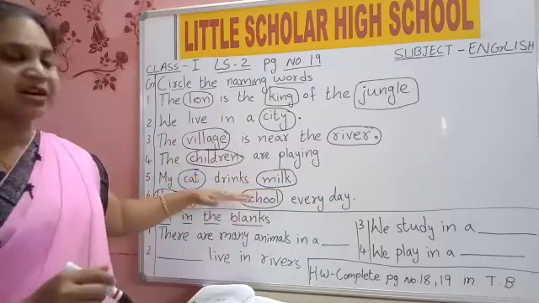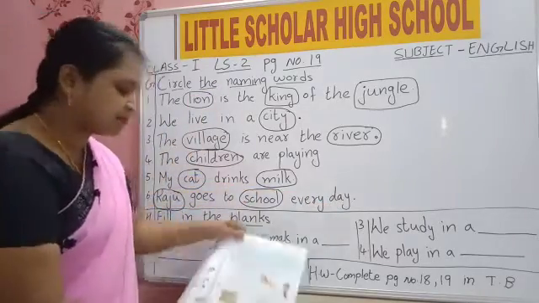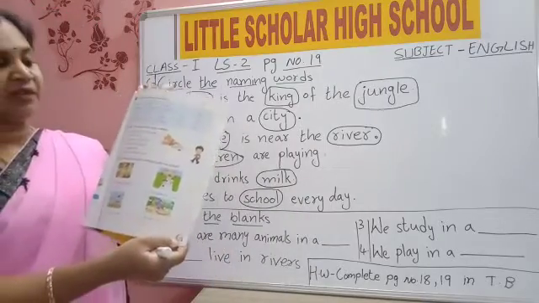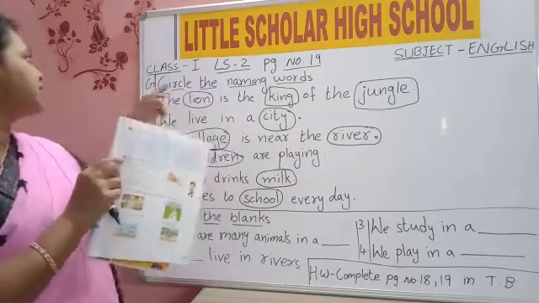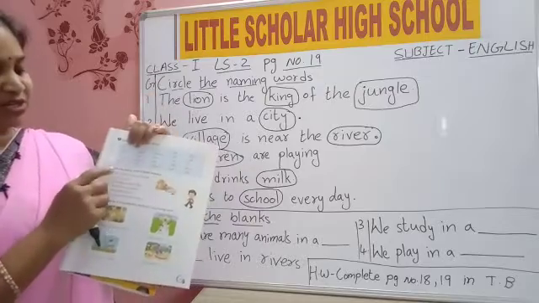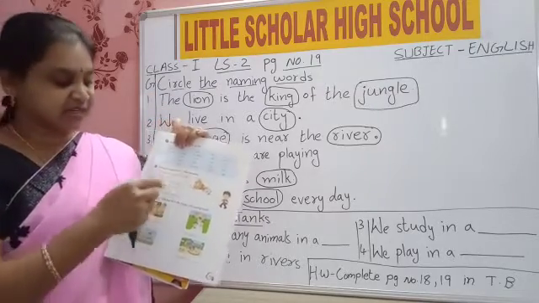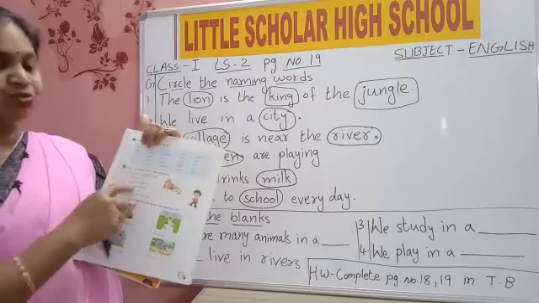Is it clear, children? Completed first bit. You too should complete page number 19. In page number 19, G bit. Circle the naming words in the sentence. In these 6 sentences, you should circle.